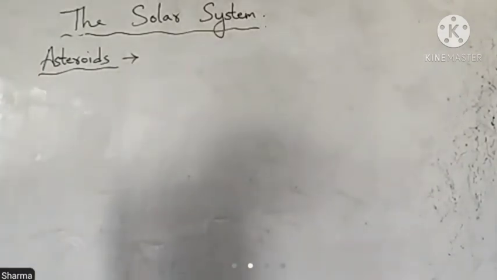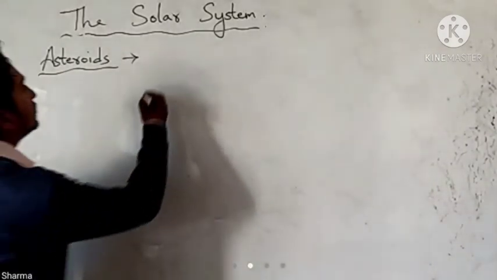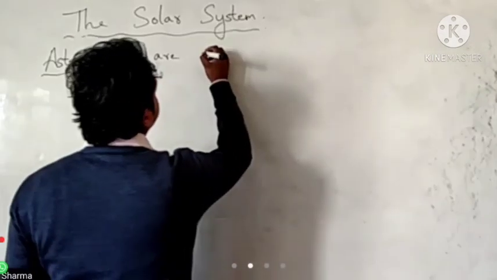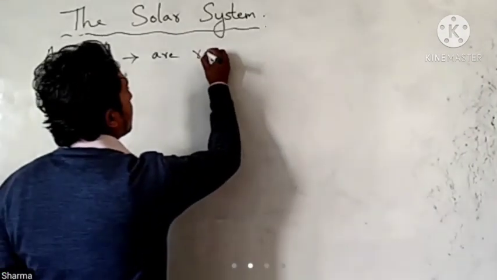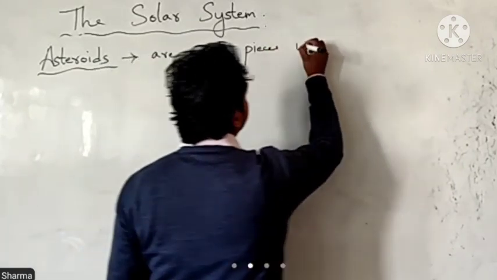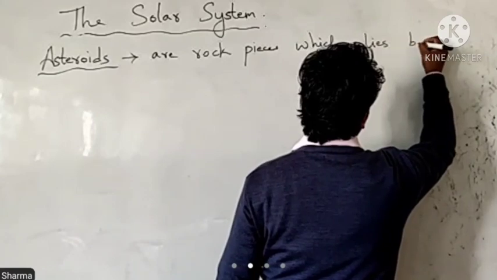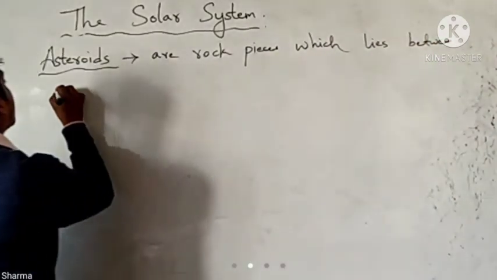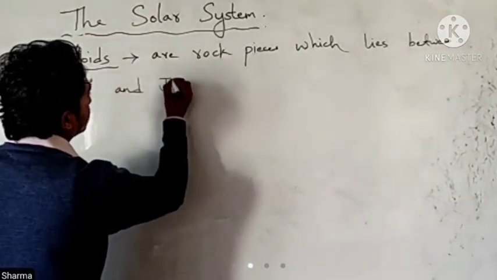Asteroids are rock pieces that revolve around the Sun. They are some smaller rock pieces which lie between Mars and Jupiter.